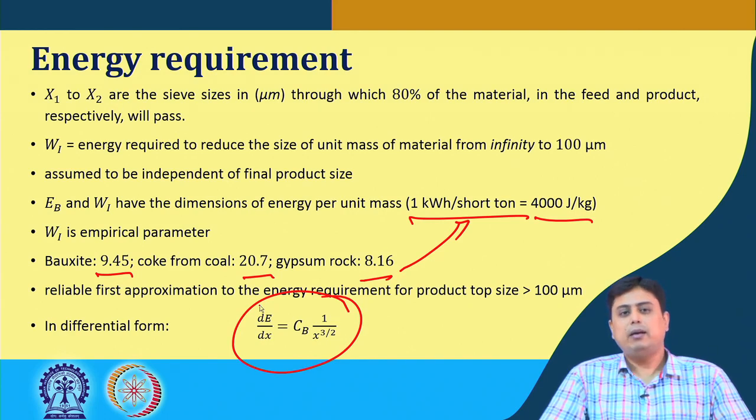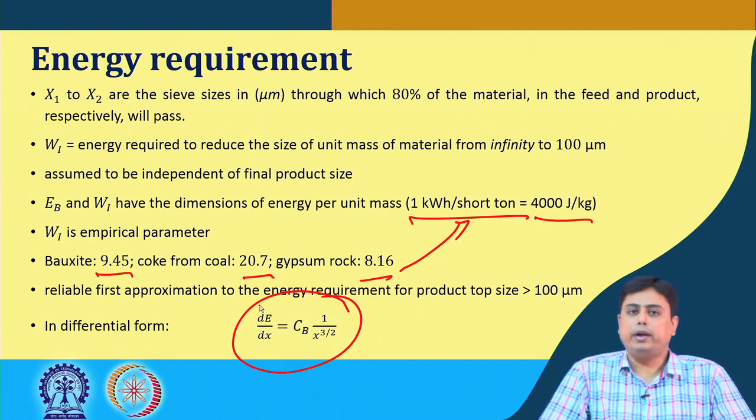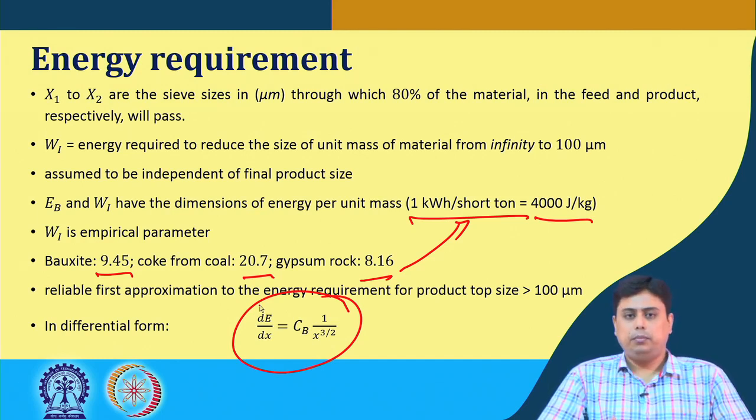As per their development, given the shortcomings of Rittinger's law, Kick's law was provided, but again that was not sufficient, so Bond's law was provided, which works pretty well as a first approximation for design purposes.